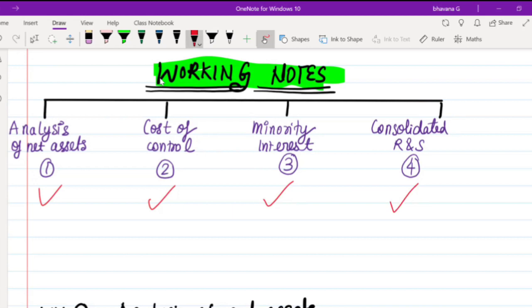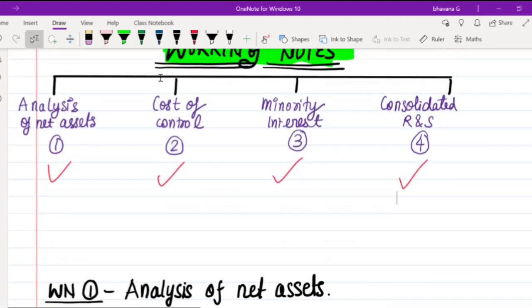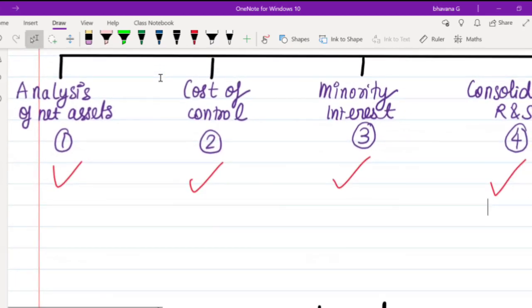Now we are going to see these working notes one by one and try to understand them. Let's start with the first working note. When I'm discussing it separately, it will be difficult for you to understand why we are doing this working note. But once we start solving a full-fledged consolidated question, you will quite easily understand why we have to bring these working notes in place. We are going to start with the first working note, which is analysis of net assets.